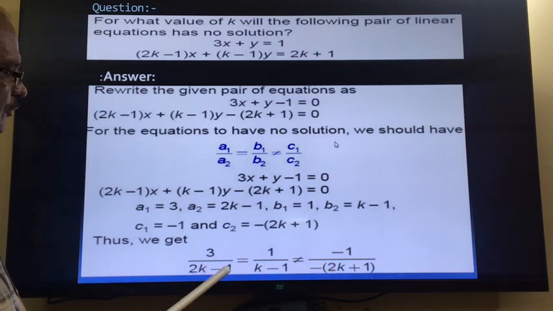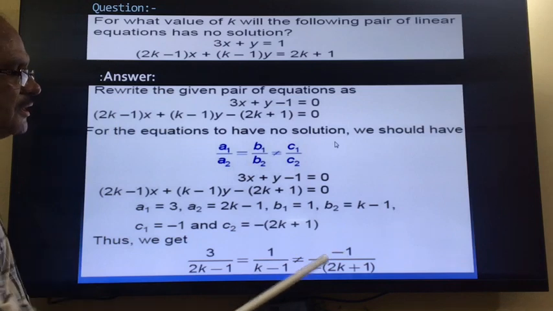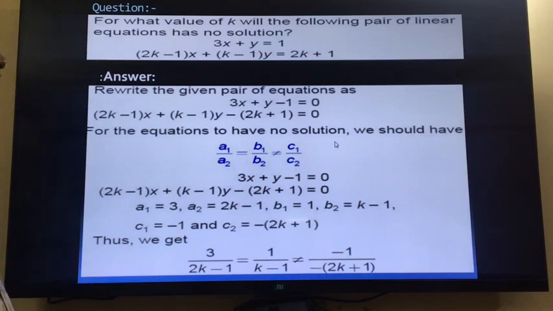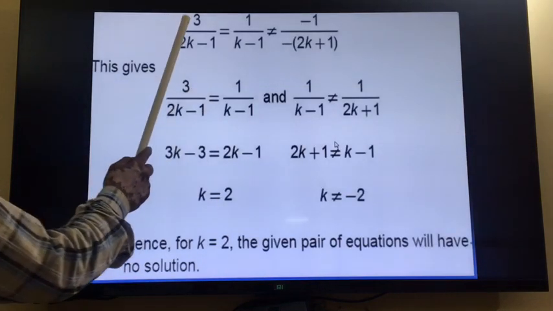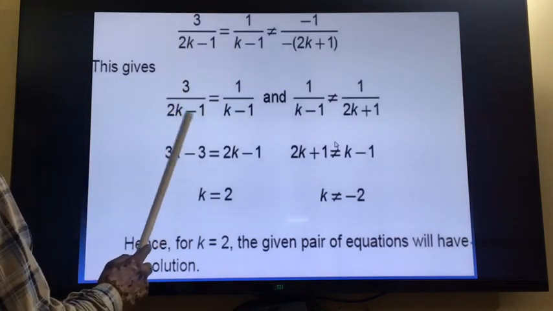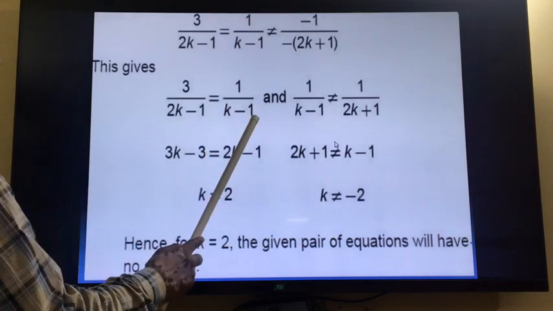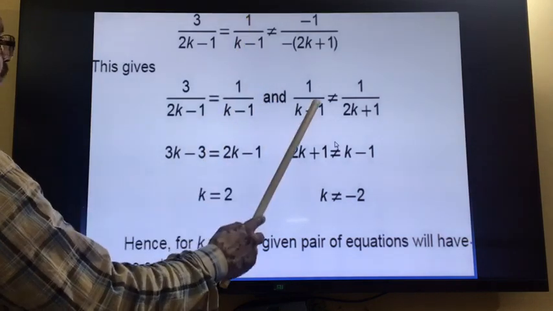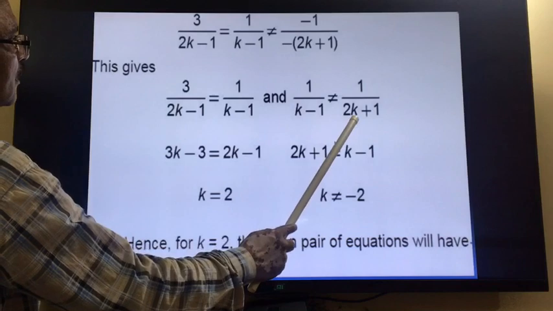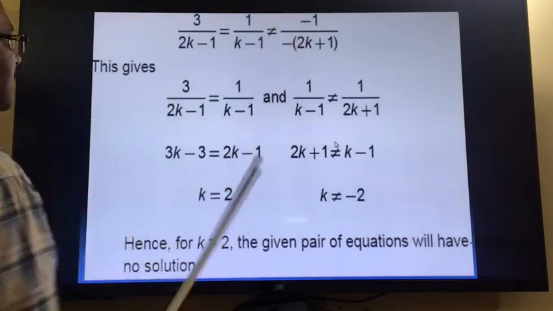One time we can put these two equal, second time we can put these two not equal, and we will simplify to get the value of k. First, 3 upon 2k minus 1 is equal to 1 upon k minus 1. Second, 1 upon k minus 1 is not equal to 1 upon 2k plus 1; here minus minus cancel.